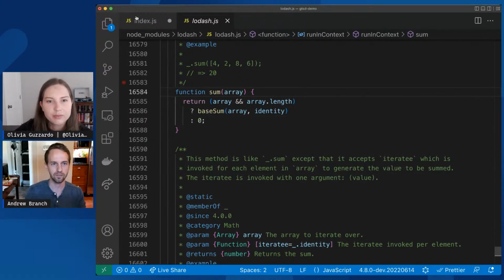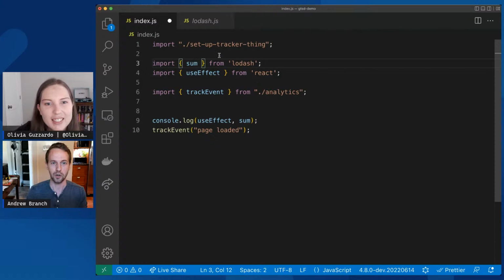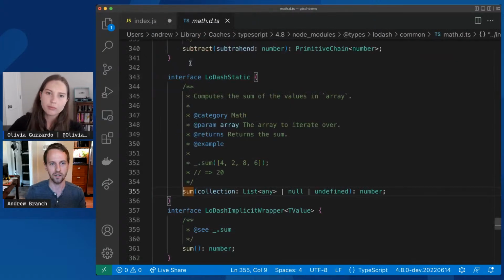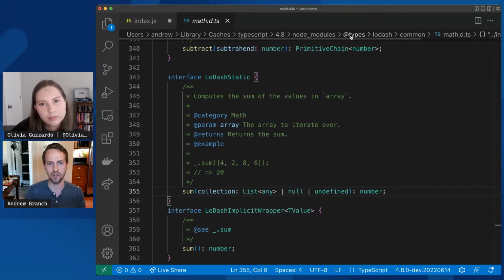So I could set a breakpoint here or just inspect the code if it's not working the way I expect it to. Nice. So I should point out that this is an experimental feature because, as it turns out, it can be a little bit difficult for us to do this with 100% confidence. One thing that you might have noticed in this declaration file is that it's installed to a completely different place. It's in these caches under TypeScript and under this @types folder. So this declaration file was actually written by hand by TypeScript community members in the DefinitelyTyped repository.